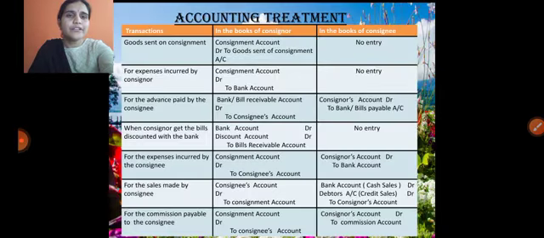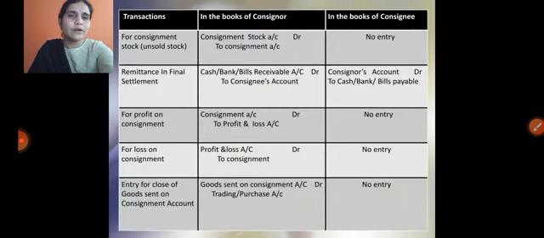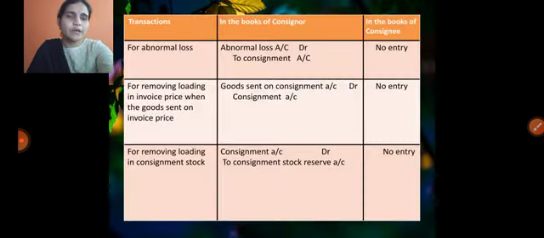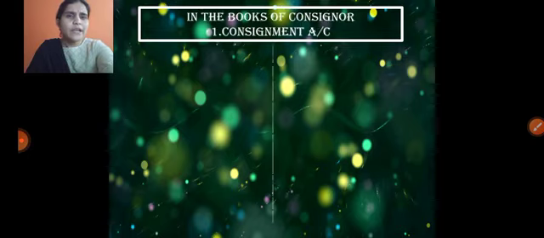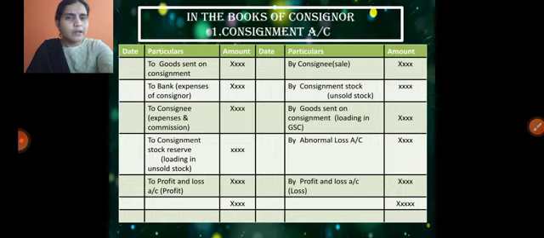The first slide shows consignment account debit to goods sent on consignment. So based on this journal entry, we need to focus on the ledger account. At the same time we need to consider the entry related to the commission also. Consignment account debit to consignee account, whatever the expenses and commission, we need to write down separate entries: to consignee account expenses, to consignee account commission.